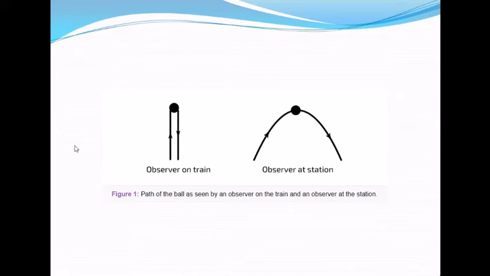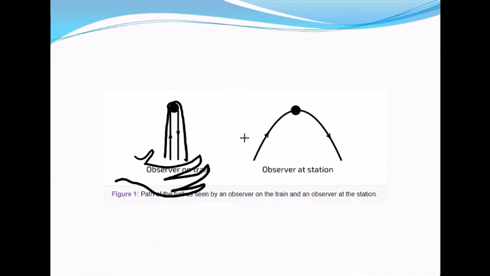So where your position, the observer's position, is will decide. For example, suppose one observer is sitting in a moving train and playing with a ball. If he catches the ball in his hand, then he can see the motion of the ball is like this. It goes up and comes back into his hand. So in this way, he is playing catch in a train.